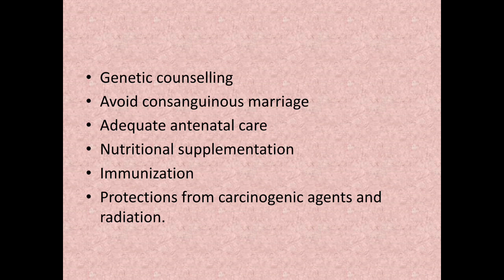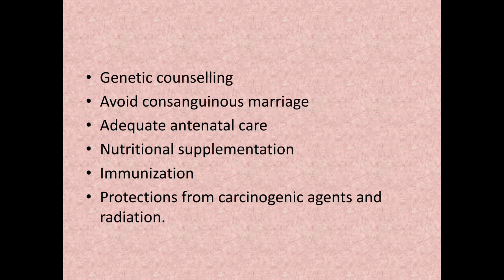All these things are taken care of in one of the programs launched by the Ministry of Health and Family Welfare, Janani Suraksha Yojana, where adequate antenatal care and nutrition supplements are given. Also immunization of the mother for any known infectious diseases.